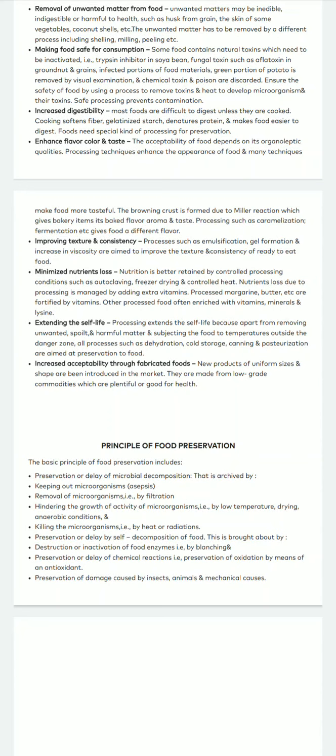Then preservation or delay of chemical reactions. So preservation from oxidation by means of antioxidants. Now, when we speak about preservation or delay of chemical reactions, we are speaking about those foods which undergo oxidation of the food item.